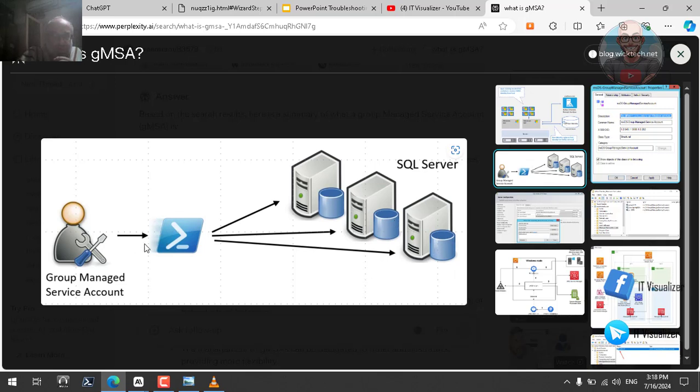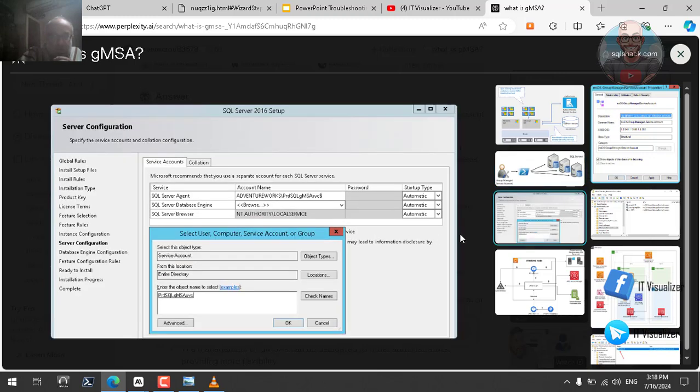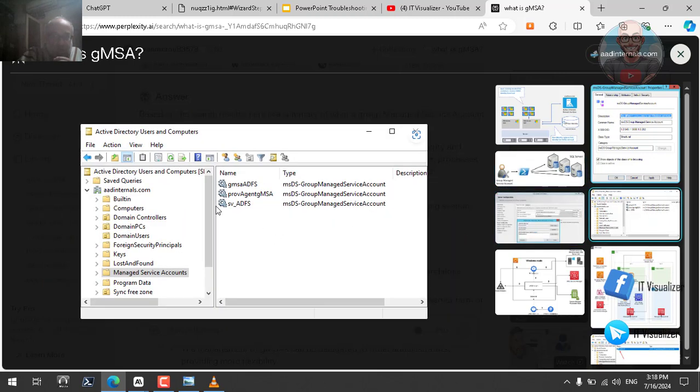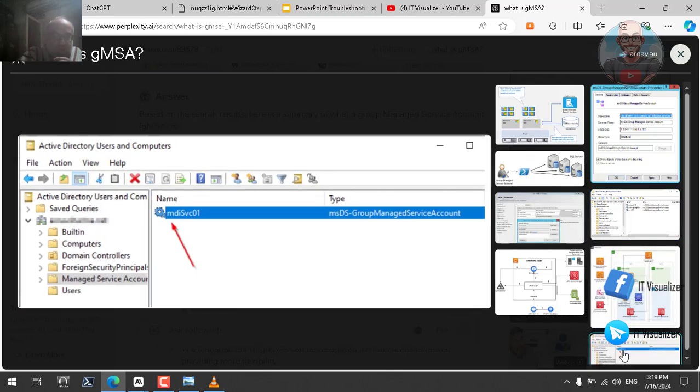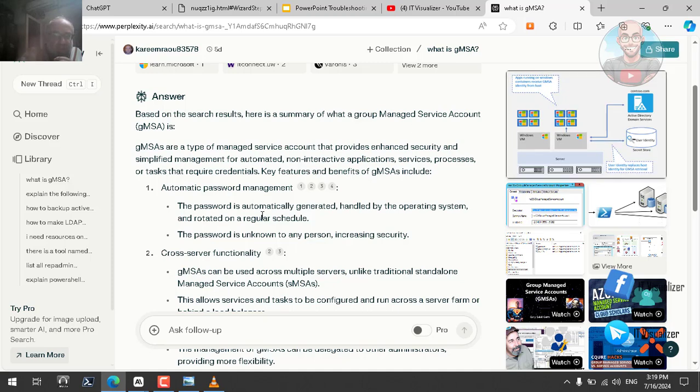So this account will run the SQL Server services on the 3 SQL servers. Okay, so this is one thing, and here is how it will look. This one, group managed service accounts. So this is very simple, and here you go, how you can create this account by right-clicking and creating the account.